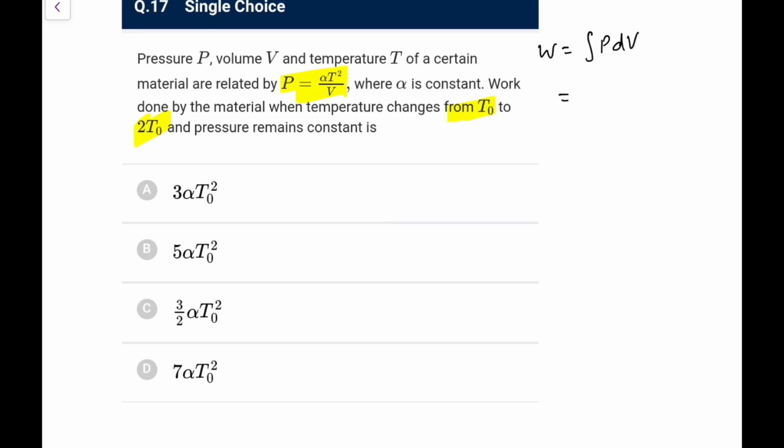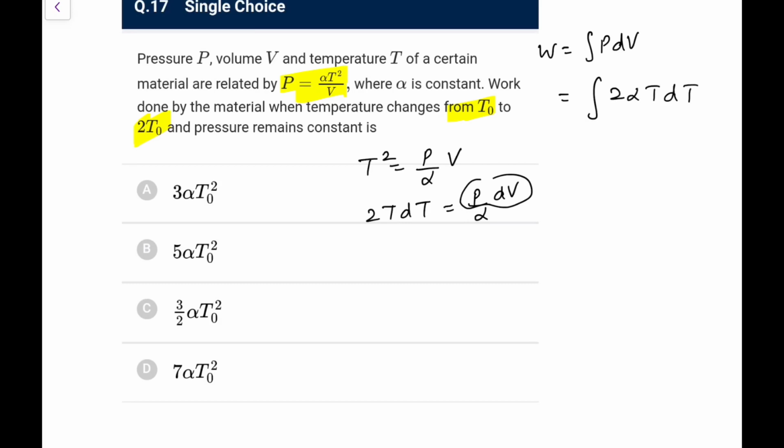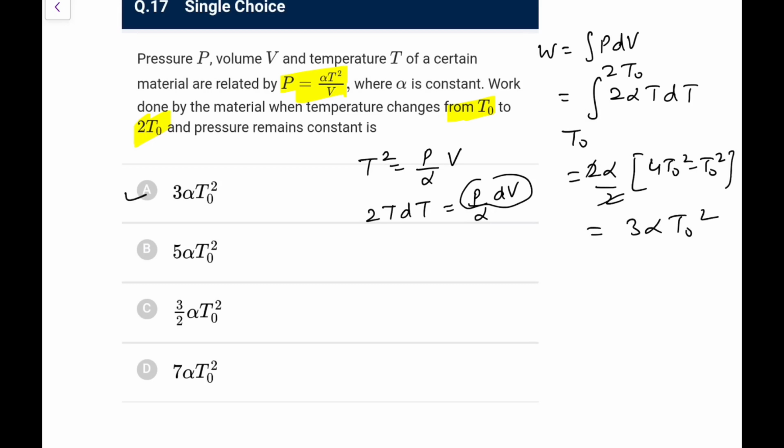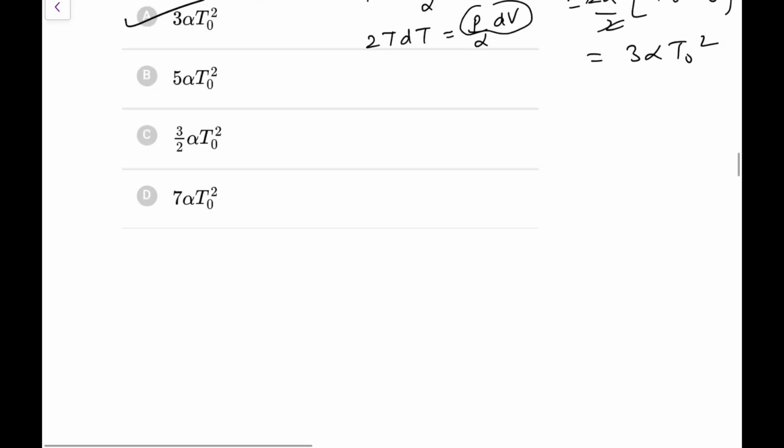So P is constant, so I can say T square is P by alpha into V. Differentiating, 2T dT would be P by alpha into dV, directly I can say. So instead of P dV, I can directly write P dV from here. That would be easier for me. P dV becomes 2 alpha T dT. Now this is an easy one. 2 alpha common, that would be T square by 2. So T square, that is 4 T naught square minus T naught square, that is 3 T naught square alpha. So 3 alpha T naught square is going to be the answer. Go for option A. Next one.